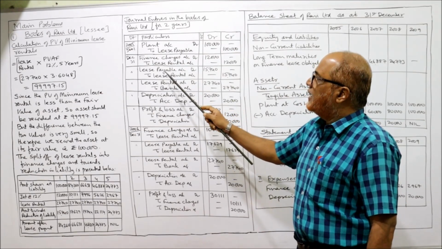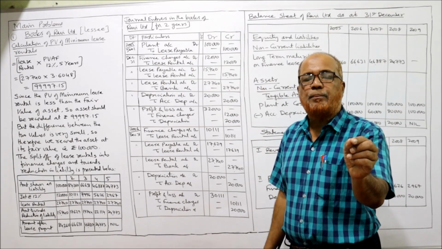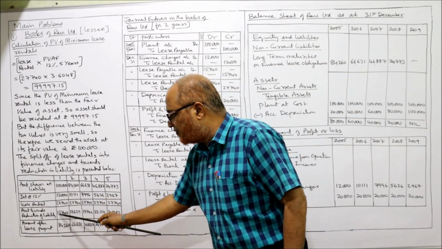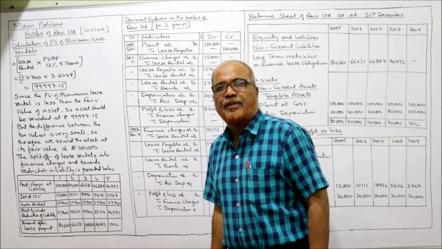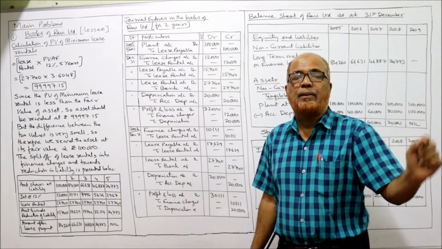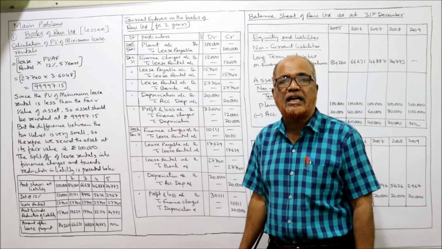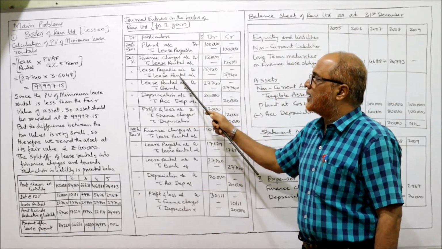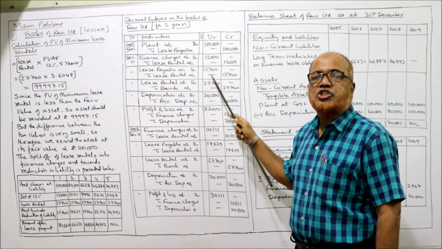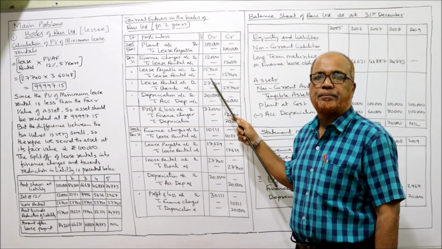Second entry: lease payable account debit to lease rental. This is the principal repayment or reduction in the liability. How much is the principal repayment? 15,740, first year. 15,740 is the principal repayment. The entry will be lease payable account debit to lease rental 15,740. Being the reduction in liability, or being the principal repayment.